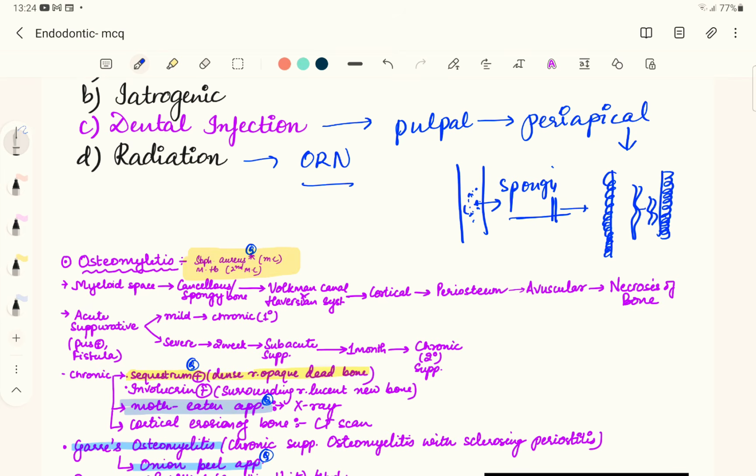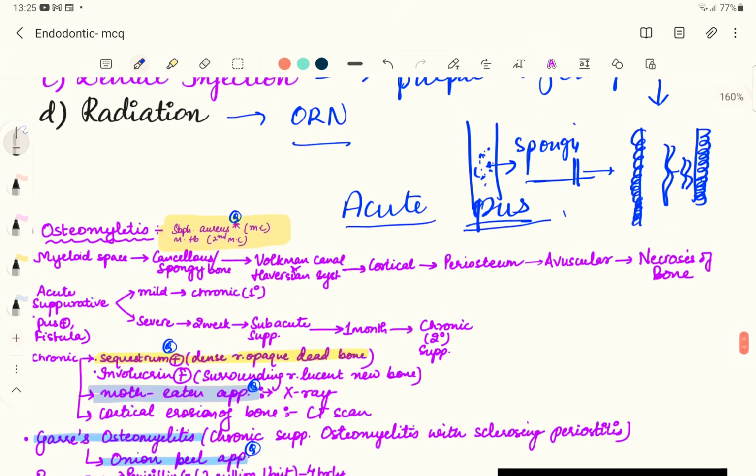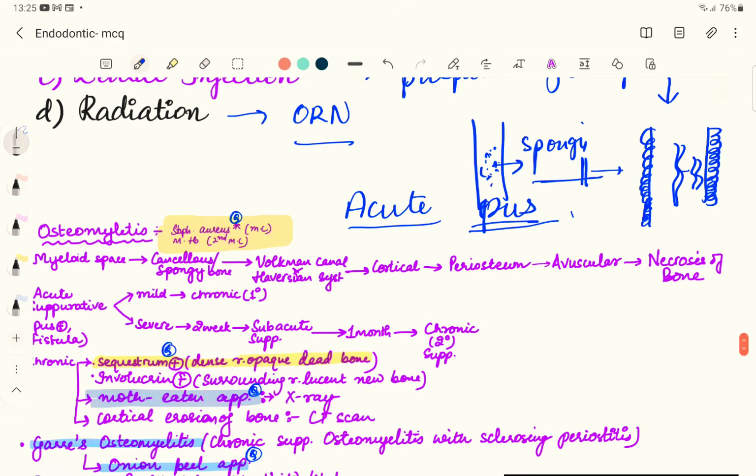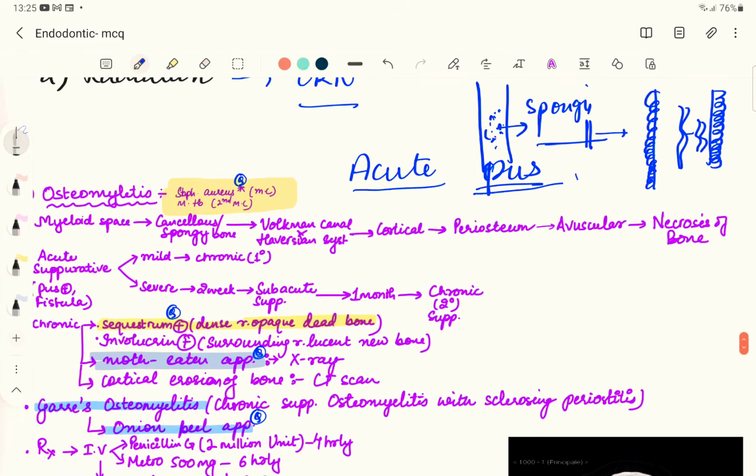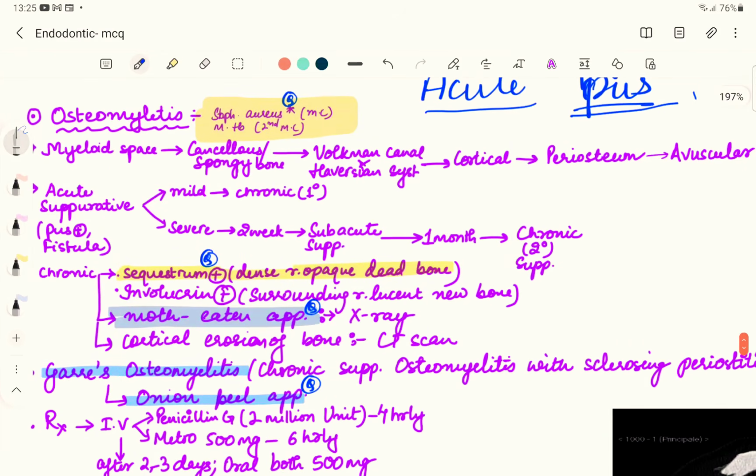and therefore it makes the whole bone necrosed or avascular. So acute suppurative osteomyelitis, as the name suggests, acute is going to be painful. Suppurative means we see pus associated with liquefactive necrosis, and also we will find fistulas. If this acute suppurative, that means a painful pus-involved infection of the bone, is mild, we call it the primary chronic. If it is severe, then it progresses into subacute, and after a month it will progress into the secondary chronic suppurative. So the chronic osteomyelitis will be represented as sequestrum and involucrum.